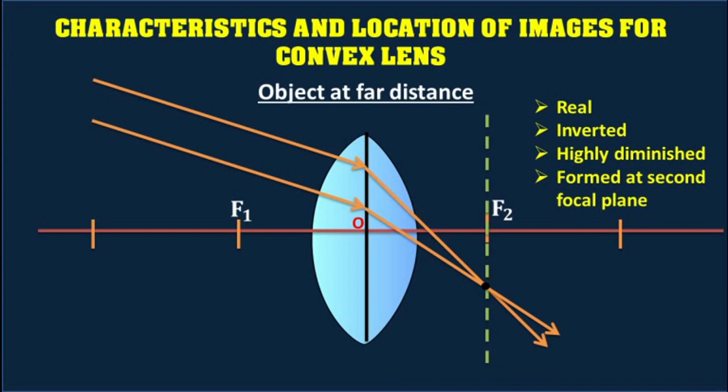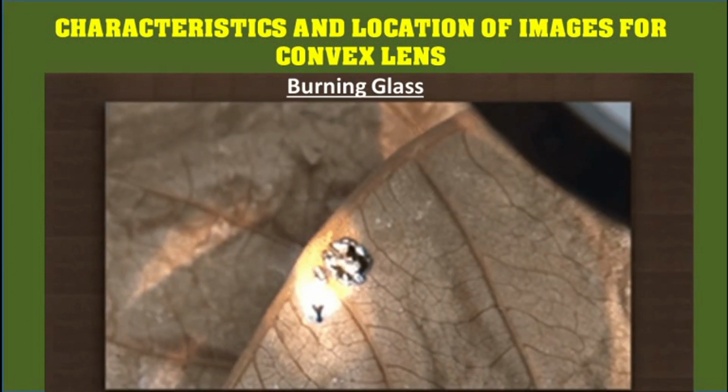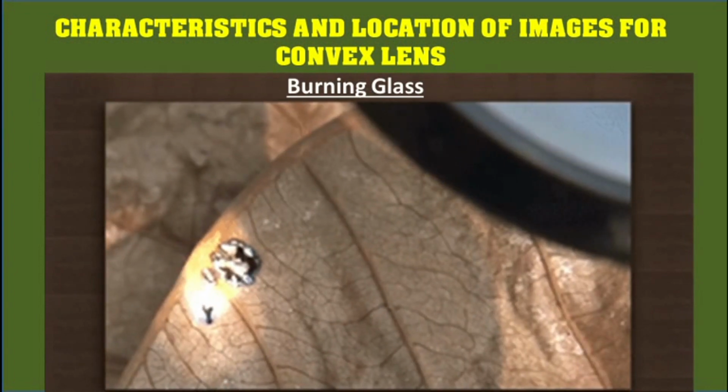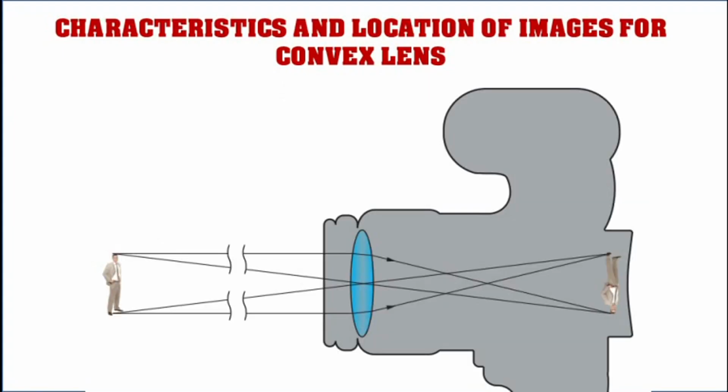Since all the incident rays meet at a point, a convex lens in this manner is used as a burning glass. A convex lens is also used as a camera lens. In a camera, the object lies very far from the lens. The image is formed at the camera film, which is placed at the second focus or lies in the second focal plane of the lens.